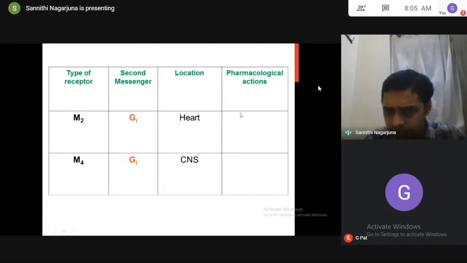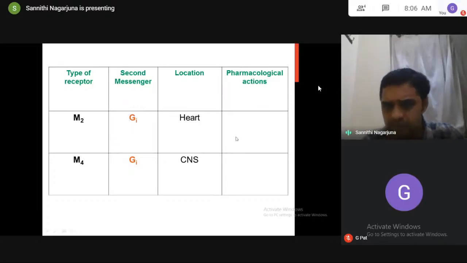So based on this, can you tell me what type of pharmacological actions will come once again here? GI means what? Decreased levels of cyclic AMP.